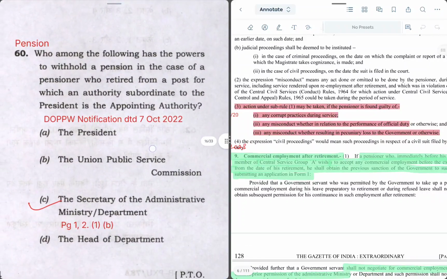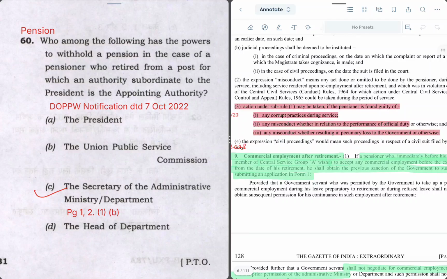Let's move on to the next and final question of this video, which is 60. Who among the following has the powers to withhold a pension in the case of a pensioner who retired from a post for which an authority subordinate to the President is the appointing authority? You may have some difficulty reading it, as there are many terms. The key words are: withhold a pension, retired from a post, for which an authority subordinate to the President is the appointing authority.